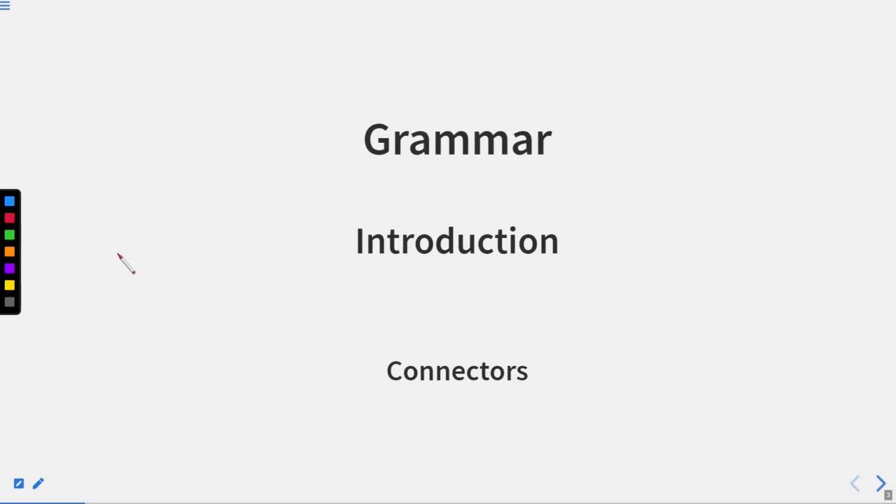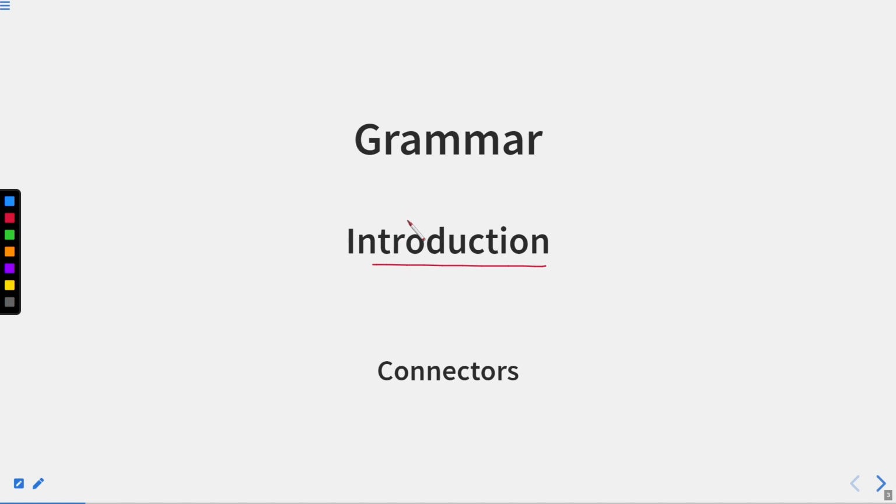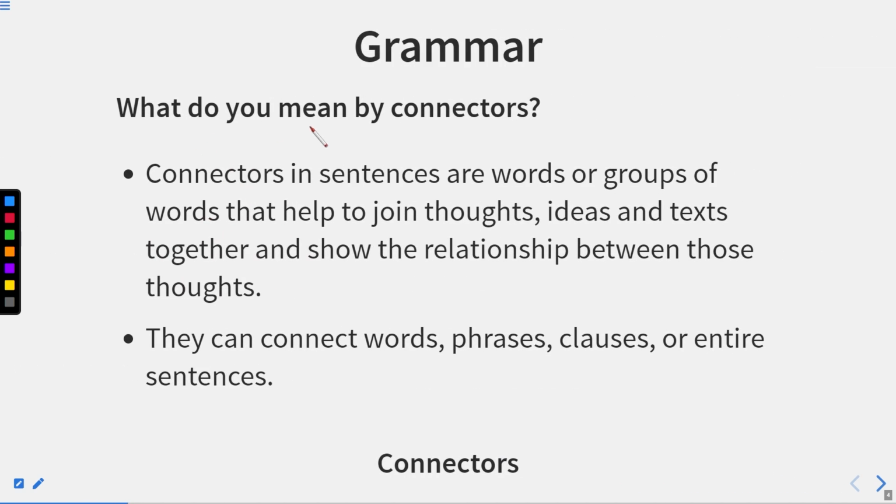So here let us have a brief introduction about connectors. What do you mean by connectors? Connectors in sentences are words or groups of words that help to join thoughts, ideas, and texts. It means whatever I think, if I want to make you understand it, I connect with you and say whatever there is in my mind.